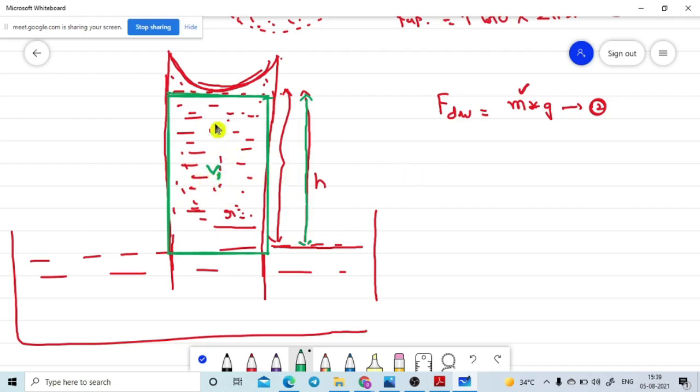It is like a solid cylindrical shape which has radius R. If the length of the cylinder is equal to h, what is the volume of the cylinder? The V1 value is equal to pi r square into the length of the cylinder, that is pi r square into h. That is the V1 value contained in this portion.